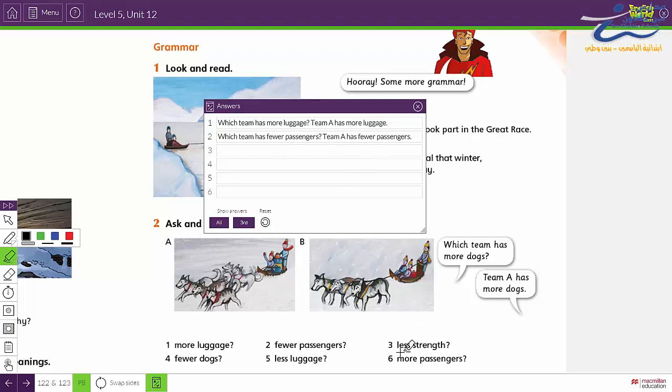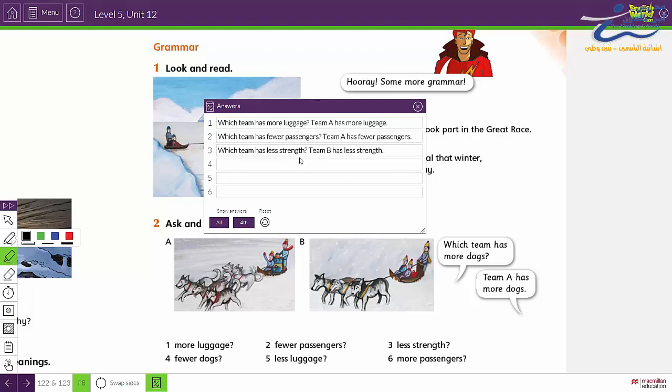Number 3, less strength. The answer for number 3 will be which team has less strength? Strong, strength.